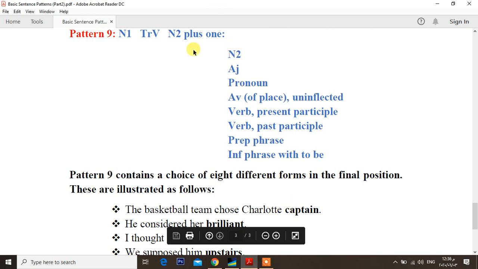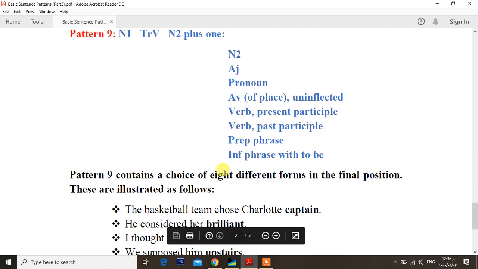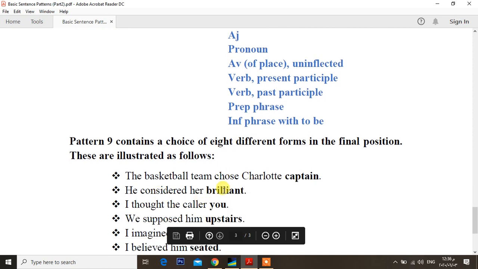The second one: "He considered her brilliant." Her and brilliant refer to the same person, but brilliant here is an adjective. So N2 plus adjective, and the adjective here is brilliant.